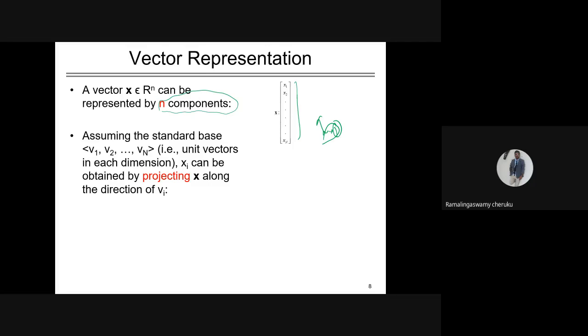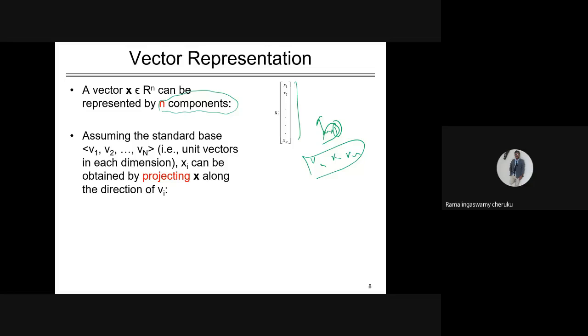And assuming the standard basis, the base vectors for this are v1, v2 and vn. PCA involves some sort of mathematics, and I want to discuss the mathematics behind it. With this preliminary knowledge, we will then discuss the intuition behind PCA. Some preliminaries are required to discuss that.